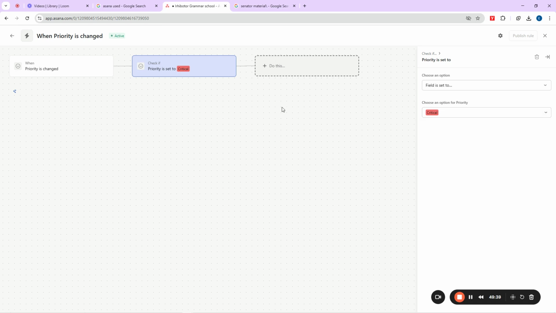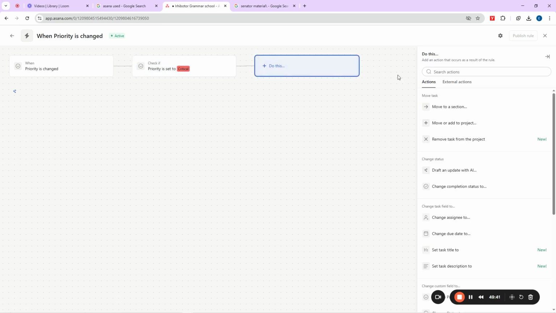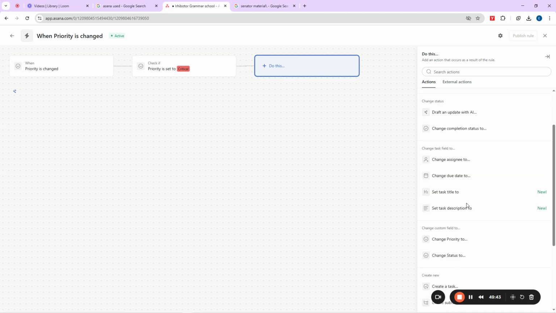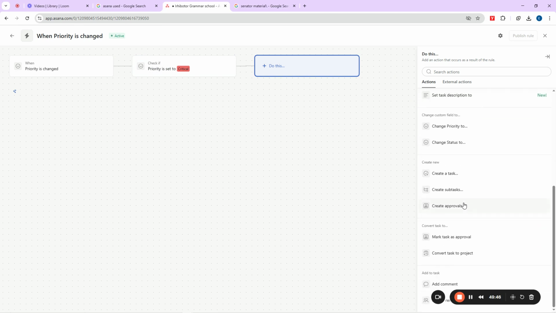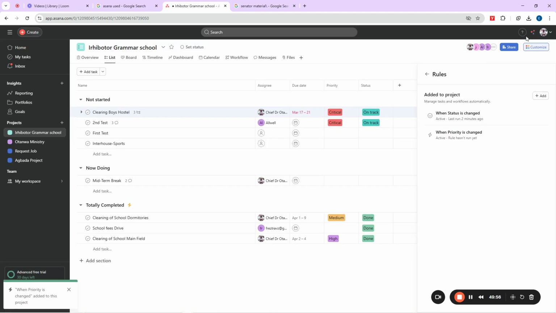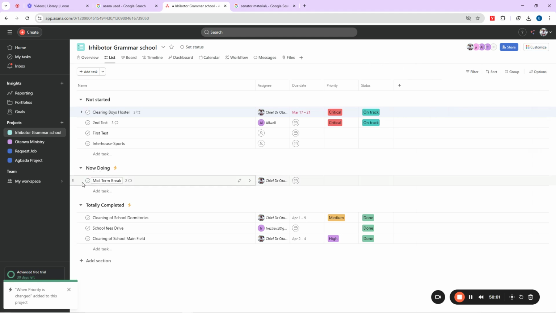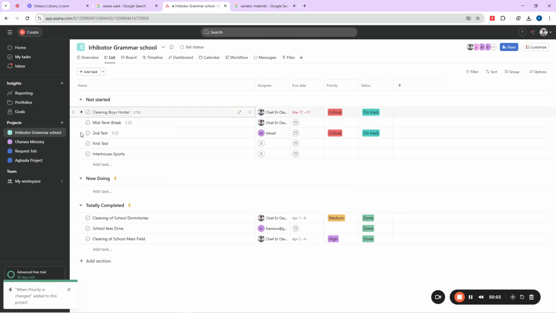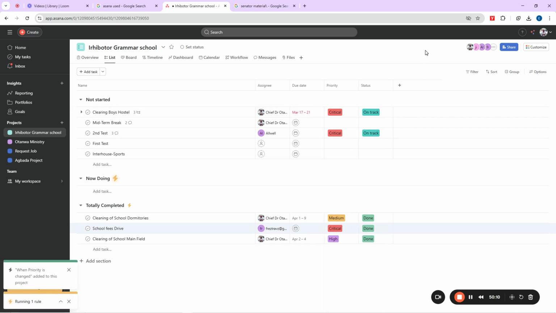okay, then what should happen? It should do something. What should it do? You can say, okay, maybe create a message for the boss, or maybe move to a section. Let me say, okay, move to a section, maybe let us say now doing. Okay, then you can say publish. So you can see here now my now doing has only one. Or let me even remove this one and put it here. You see, it's now empty. So if I come here now, that's okay. Let me change that maybe to critical. See what will happen now.